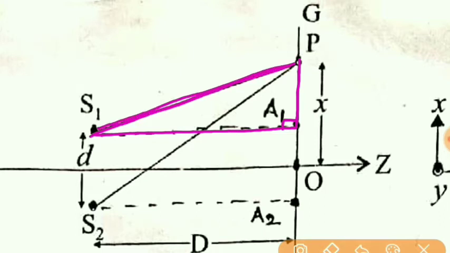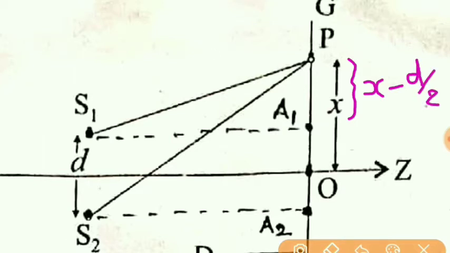Now you can see in this triangle PS1A1, this is a right angle triangle, and S1P is the hypotenuse. Also, the distance from P to A1 will be x minus d by 2.